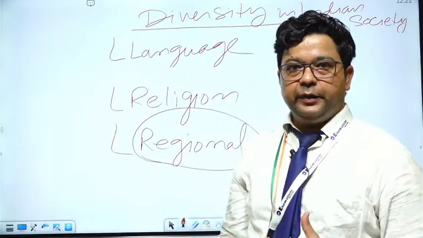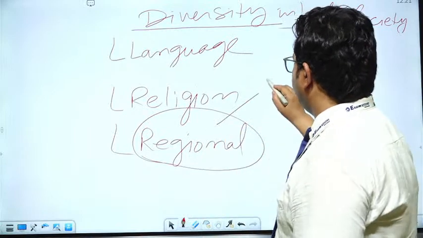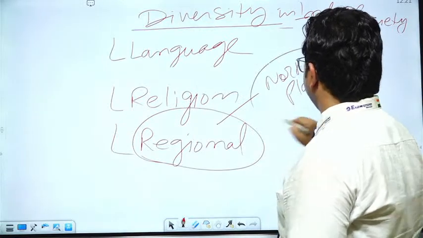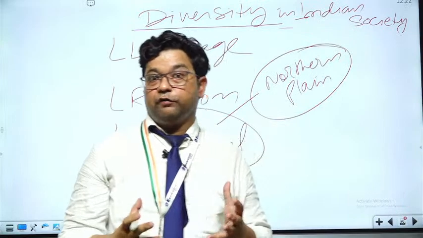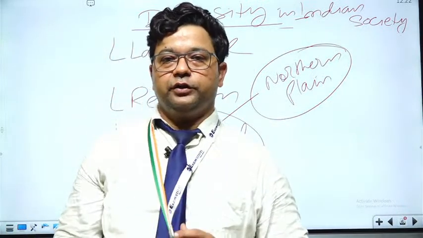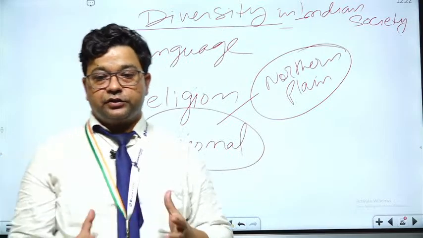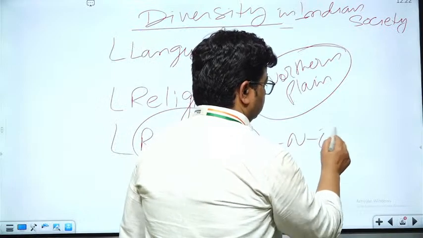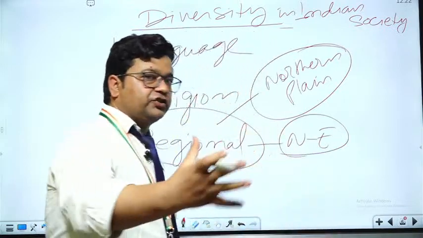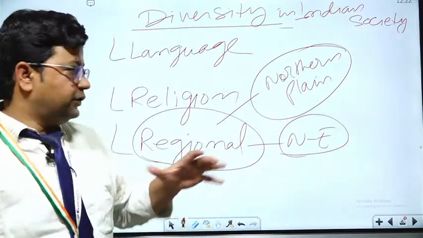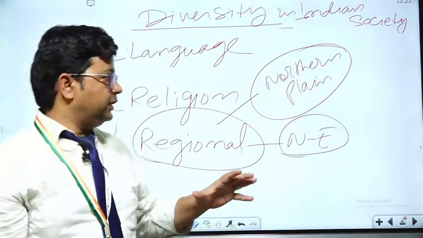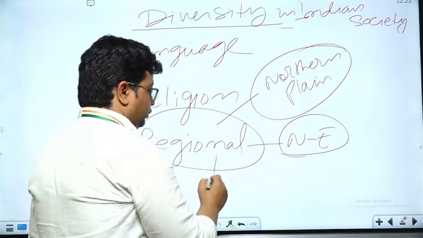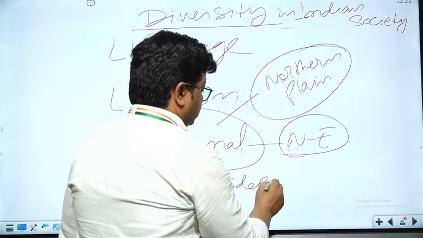We can exhibit it through the northern plain land in the northern part of India, which is very fertile land, as we all know the first civilizations of the world were established in this northern plain. Then we also have the northeast region, the extreme east part, and its culture and landforms are very different from the northern part. We have an arid region also